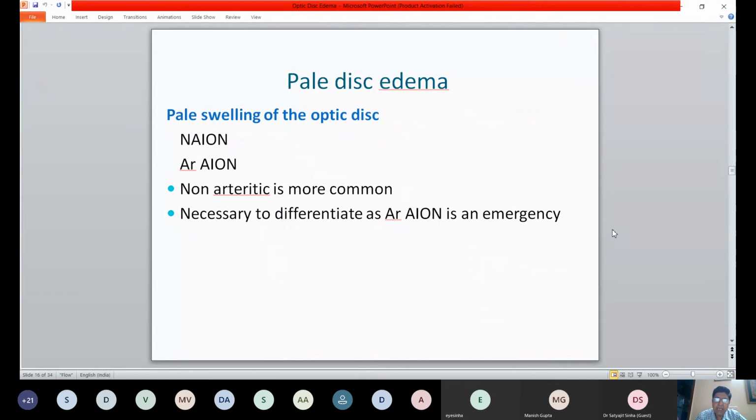But always, when you have a suspected ischemic presentation, you must differentiate arteritic from non-arteritic, because arteritic is an emergency and is one of those rare emergencies in which every hour will count. So if you have a patient you suspect is arteritic, you need to start steroids immediately.